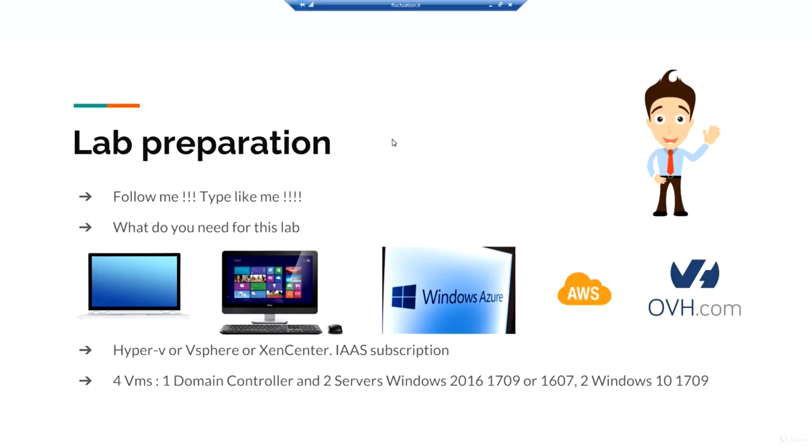Type like me. Cool. What do you need for this lab? You can have a laptop, you can have a desktop, you can do it on Azure, you can do it on Amazon, or you can have your own dedicated server on OVH. For me, I'm using Hyper-V. I have 4 VMs: 1 DC and 2 Server 2016, build 1709 or 1607. 1709, what's new? No more GUI, bye-bye, only PowerShell or RSAT. And you just need Windows 10 1709.